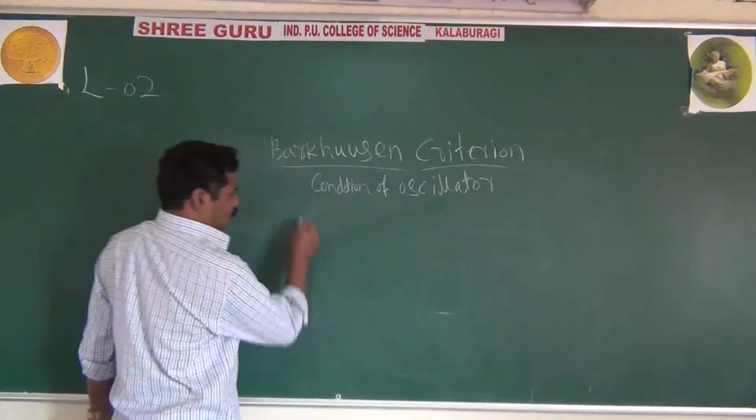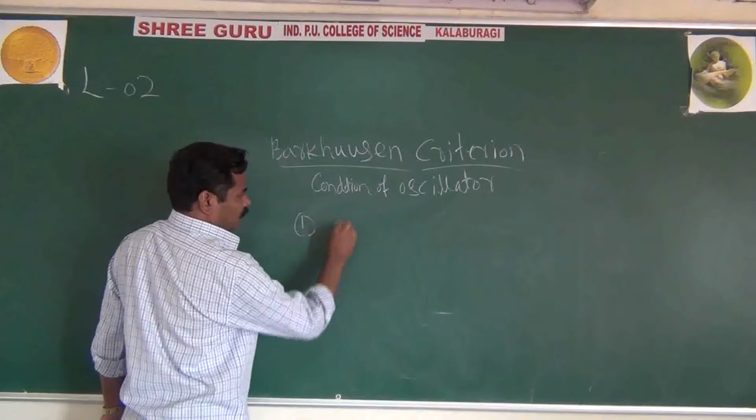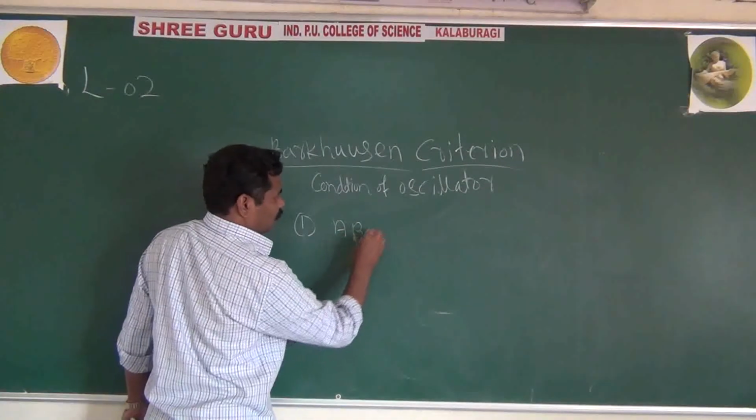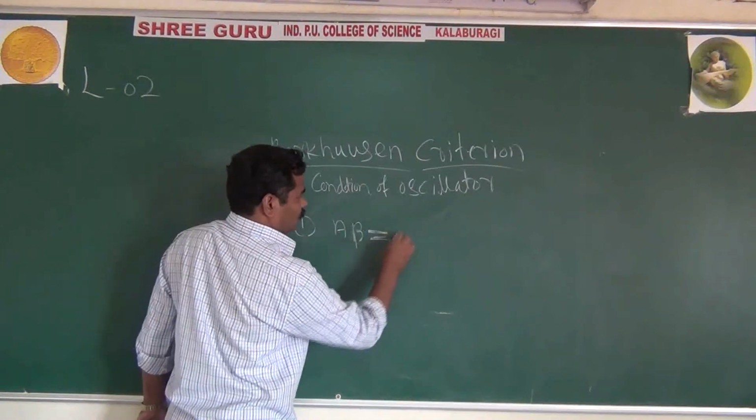The first condition, as I said, is A beta equal to 1.